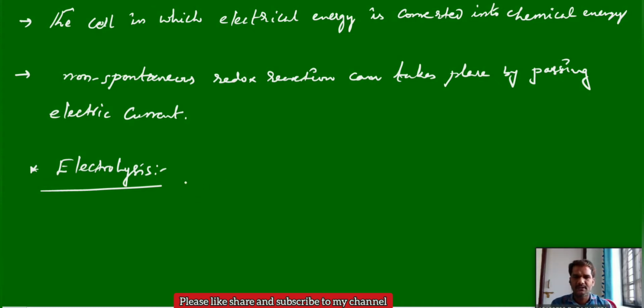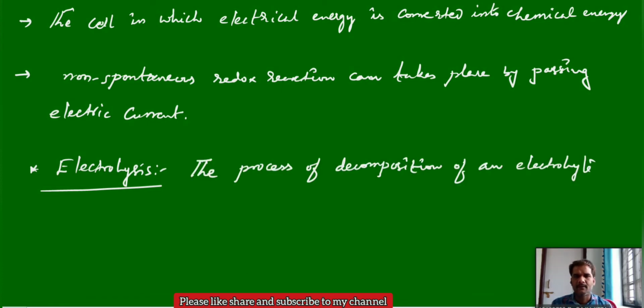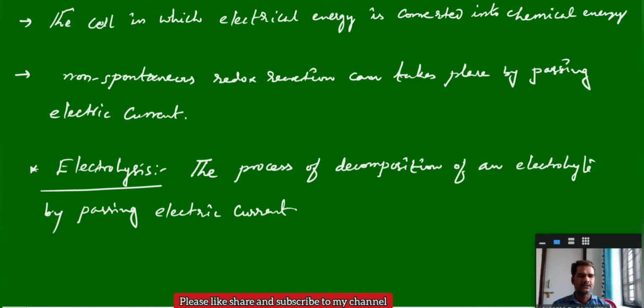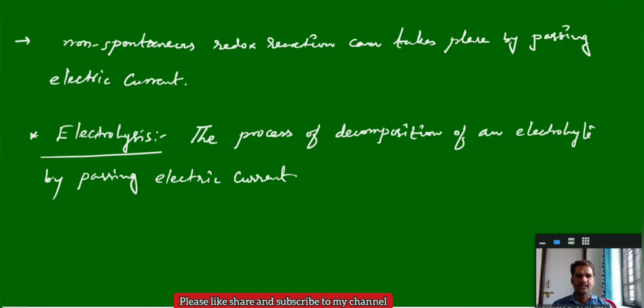It is the process of decomposition of the electrolyte by passing electric current, and this is called the electrolysis process. Simply, breakage of the electrolyte by passing electric current. So it takes place in the electrolytic cell.